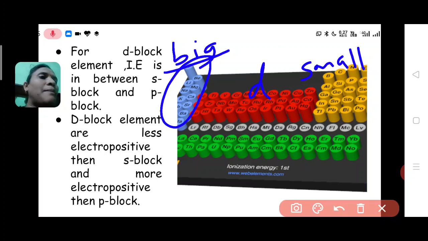And P block element has a small size, that's why P block element can remove electron only with difficulty. Okay, so that's why this S block element